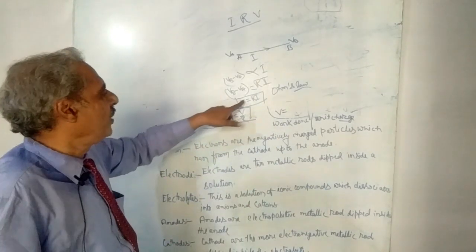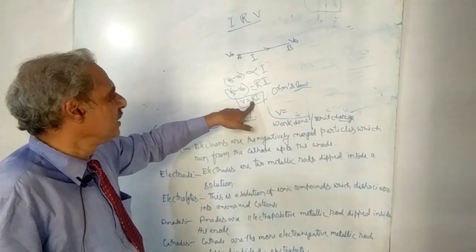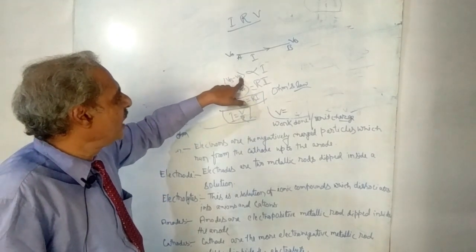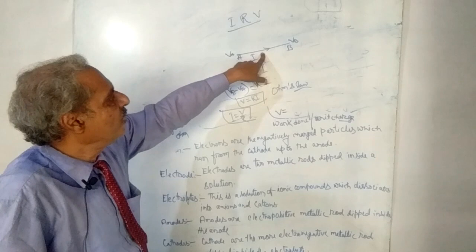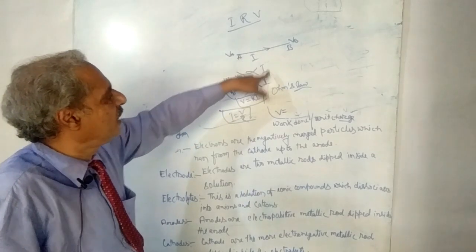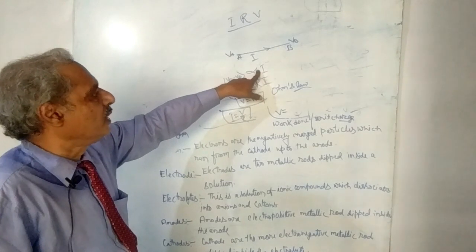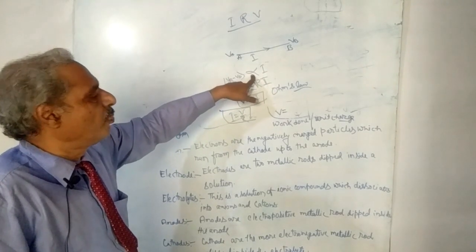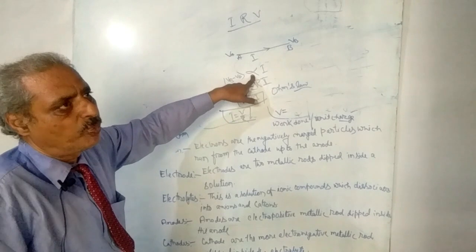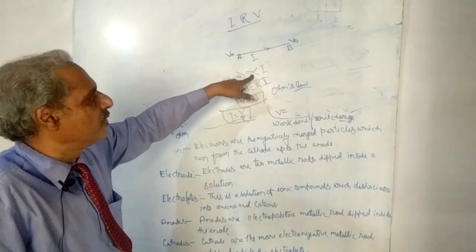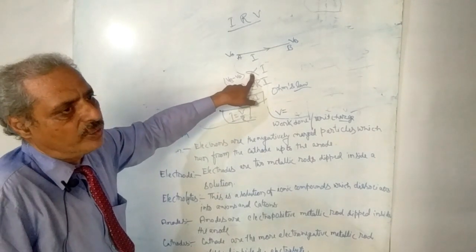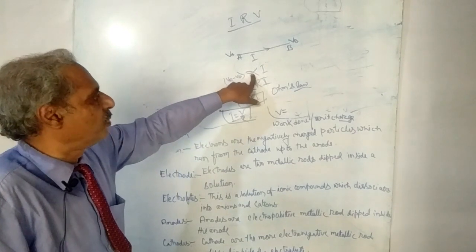In this way, we can see that when the potential difference increases, when the amount of volt increases, the amount of current will also increase. Proportionality is divided into two parts: one is directly proportional, one is inversely proportional.